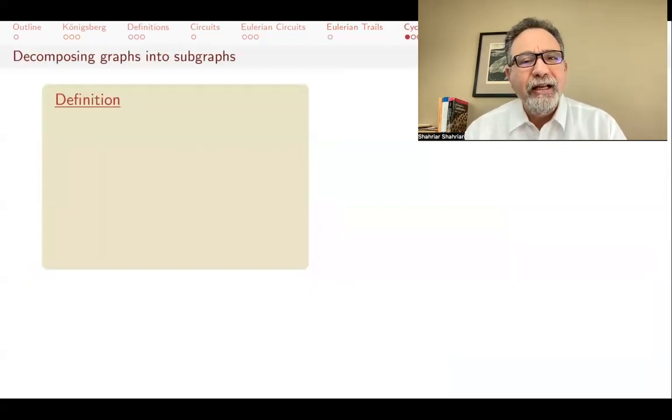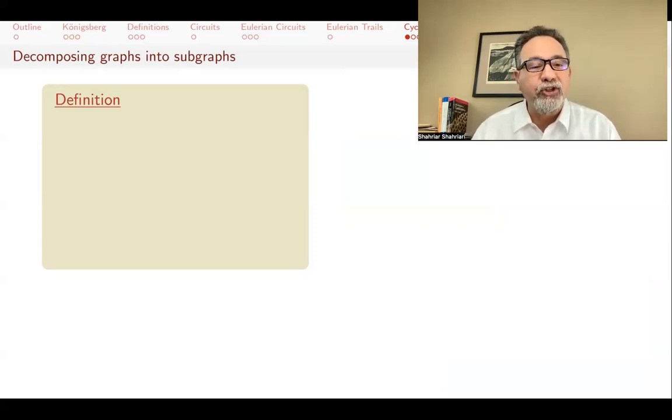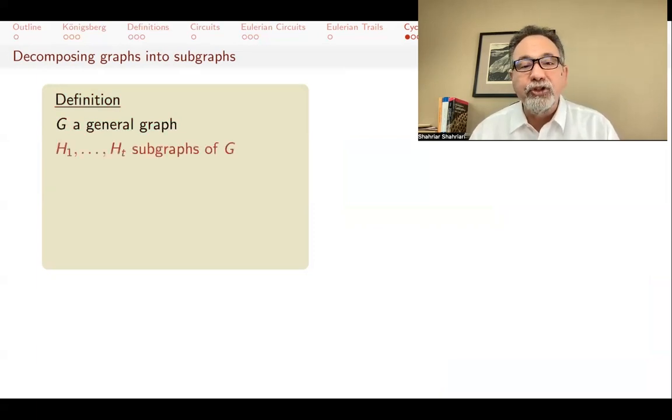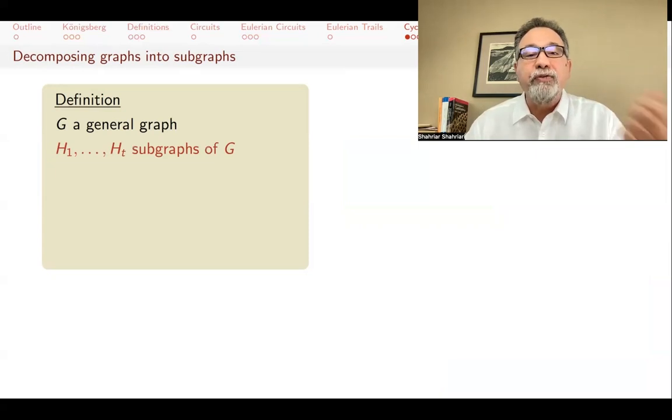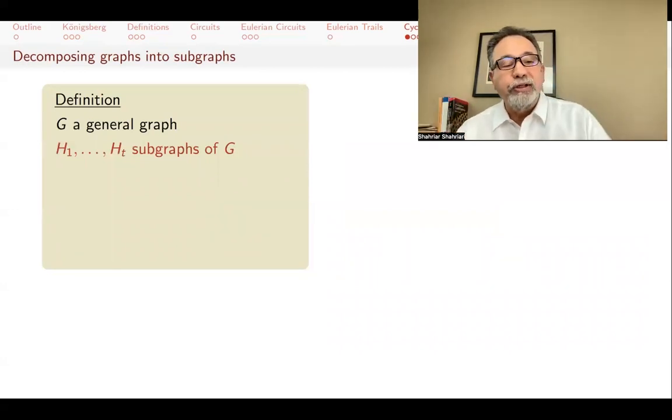A related topic, maybe actually a more important topic, is decomposing graphs into subgraphs. So let me give you a definition. G is a general graph, and I have a bunch of subgraphs of G. So a subgraph is a bunch of vertices and edges of the original graph. But if you pick an edge, you've got to pick its vertices as well. You can't just have an edge with no vertices.